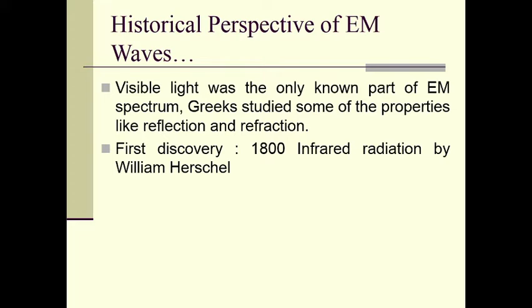The first electromagnetic radiation other than light, infrared radiation, was discovered in 1800 by William Herschel.